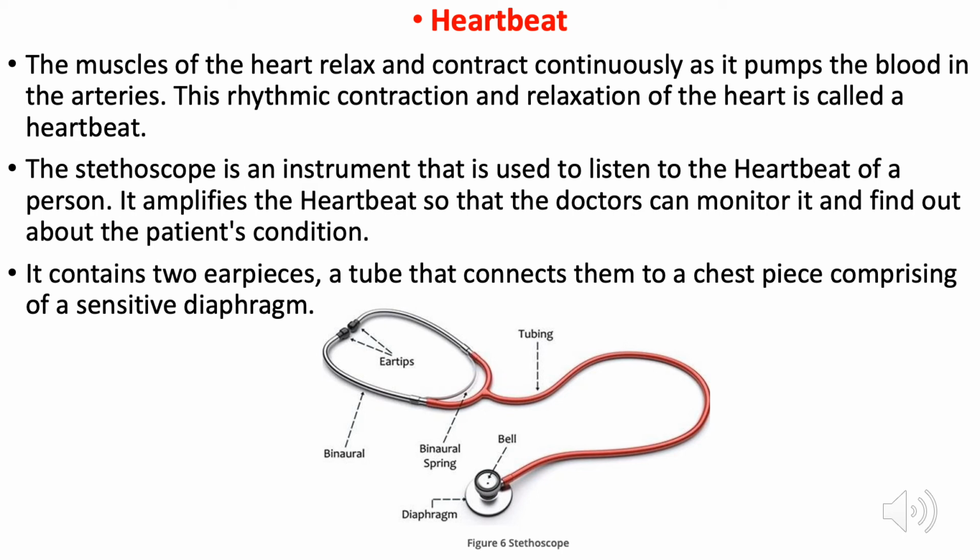This stethoscope is actually made up of two parts, the earpiece and the chest piece. This chest piece is made up of a sensitive diaphragm. This diaphragm actually amplifies the heartbeat and it is heard through the earpieces. So in this way the stethoscope works. The main principle is the amplification of the sound, that is the heartbeat.